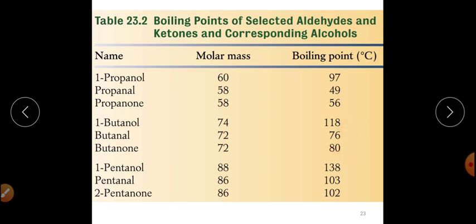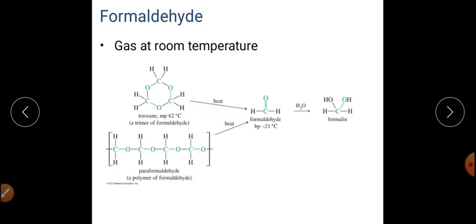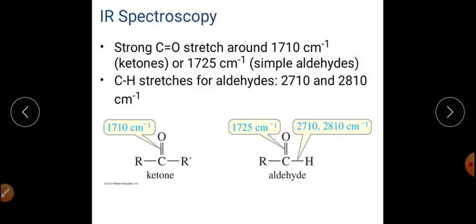So from this figure we can clearly say that alcohols have a higher boiling point as compared to aldehydes and ketones, and aldehydes and ketones have a higher boiling point as compared to alkanes and ethers of comparable molecular mass. For example, formaldehyde is a gas at room temperature. Generally the lower members exist in the gaseous state, then in the liquid state, and the higher aldehydes and ketones may exist in the solid state as well.